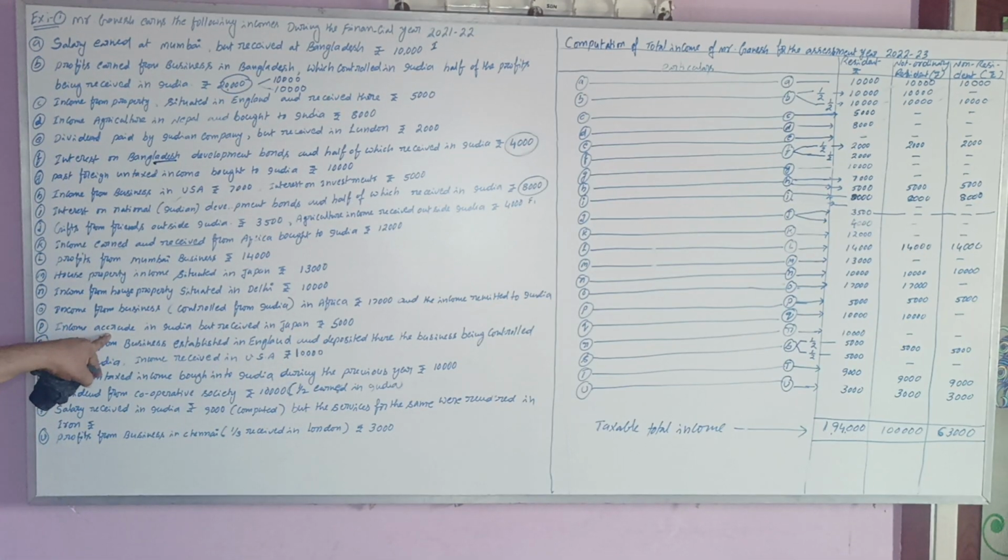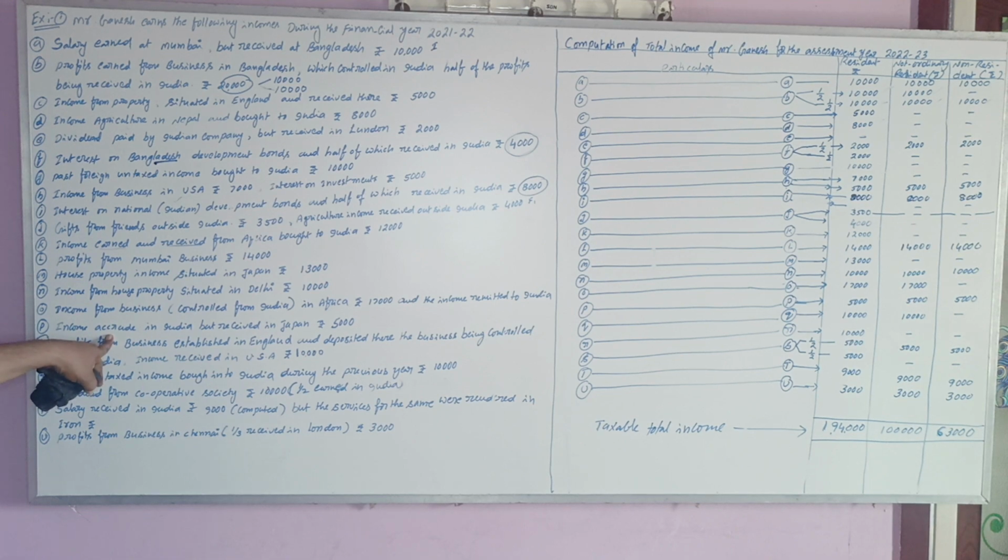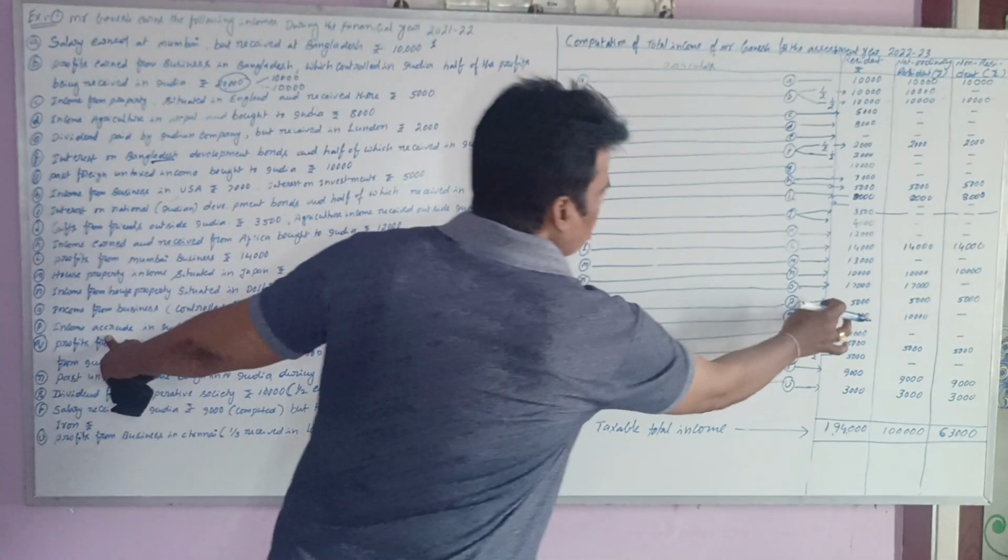So accrued means earned in India, hence it should be treated as Indian income. So 5,000 is taxable for all persons.